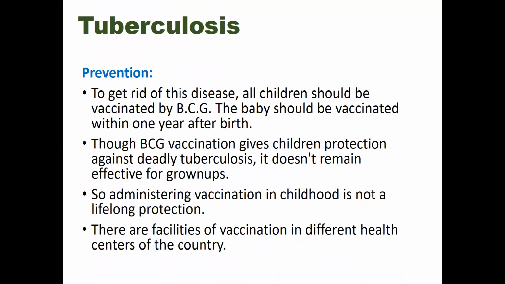And how can we prevent tuberculosis? To get rid of this disease, all children should be vaccinated by BCG. The baby should be vaccinated within 1 year after birth. Though BCG vaccination gives children protection against deadly tuberculosis, it doesn't mean that this remains effective for grown-ups. So vaccination in childhood is not a lifelong protection. There are facilities of vaccination in different health centers of the country. So everyone, grown-ups and also children, should immunize ourselves by taking vaccines.